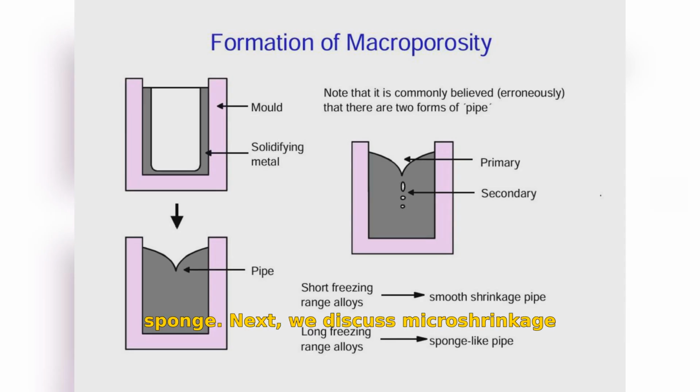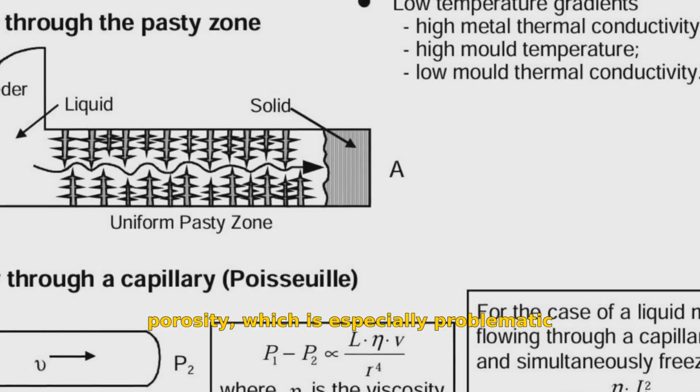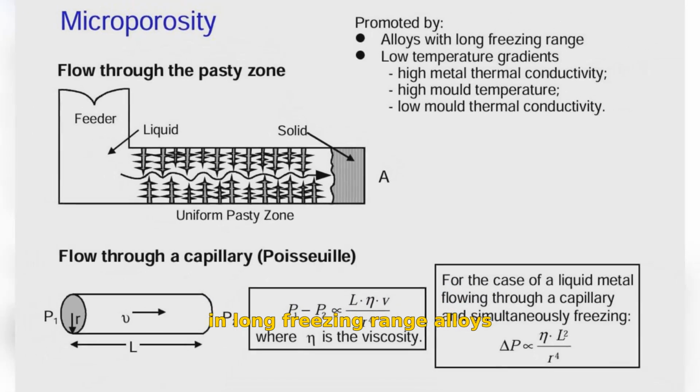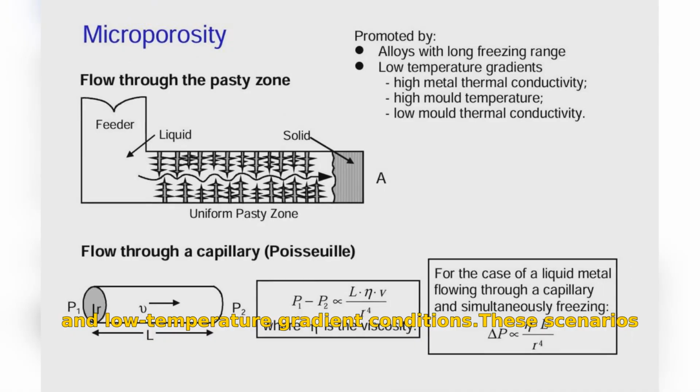Next, we discuss microshrinkage porosity, which is especially problematic in long freezing range alloys and low temperature gradient conditions. These scenarios create a significant pasty zone during solidification, where metals of high thermal conductivity like aluminium are prone to defects.